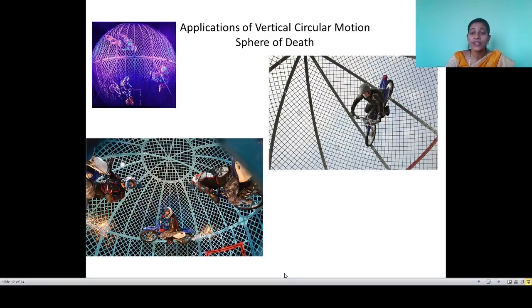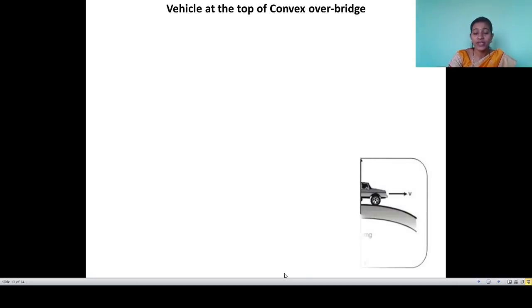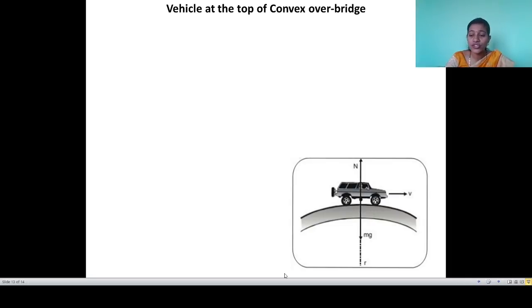Another thing: whatever principles are present in the conical pendulum, the same principles we can also get in the case of the sphere of death. Let us move toward our last application. This is the last application of vertical circular motion: a vehicle at the top of a convex overbridge. We can understand this concept by watching the diagram.